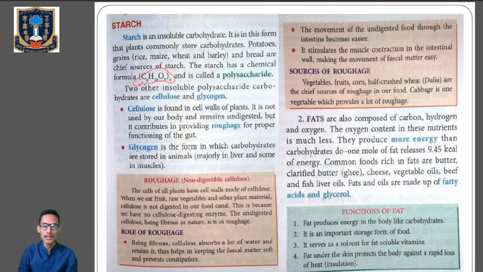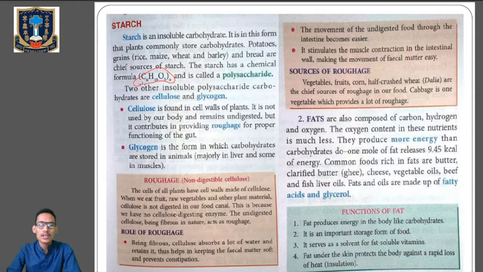Clear? It is called polysaccharides. Now, two other insoluble polysaccharides are cellulose and glycogen. Now, cellulose is mainly present in the plant cell wall. It is not used by our body and is not digested also. Okay, but it provides roughage for proper functioning of the gut. And glycogen is in the form in which carbohydrates are stored in the animals, mainly in the liver.